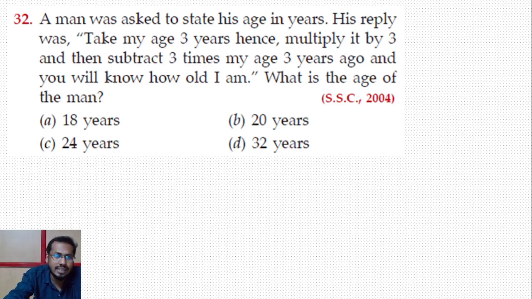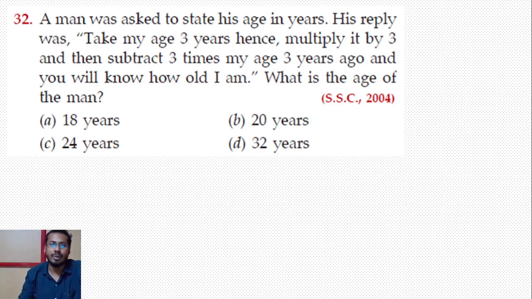A man was asked to state his age in years. His reply was, take my age 3 years hence, multiply it by 3 and then subtract 3 times my age 3 years ago, and you will know how old I am. So he is saying to take my age 3 years hence, multiply by 3, then subtract 3 times my age 3 years ago. So do what they are explaining here.